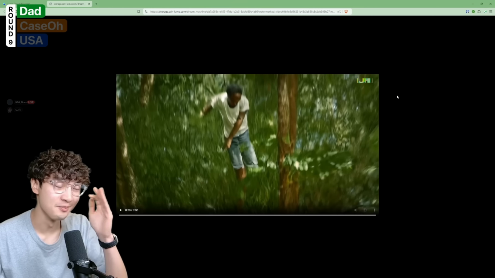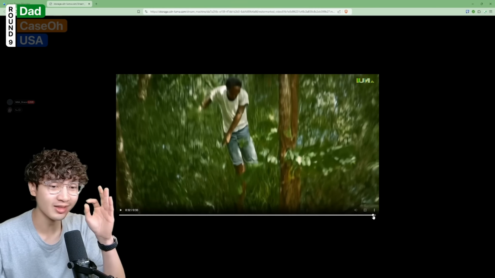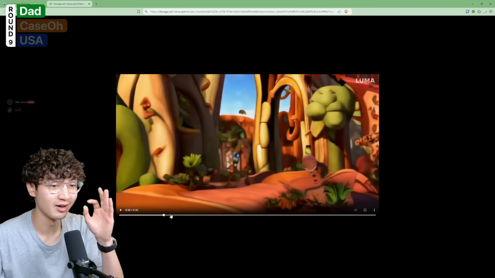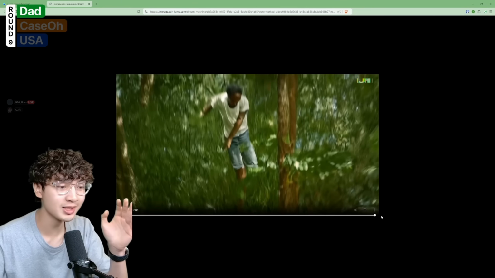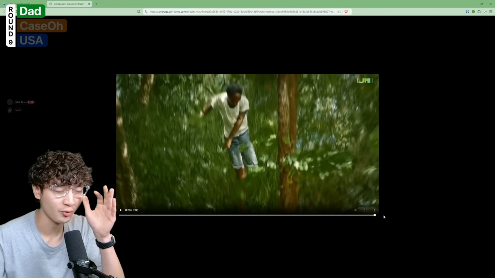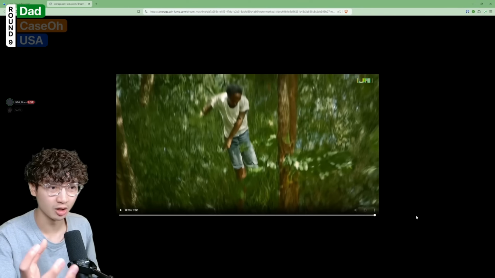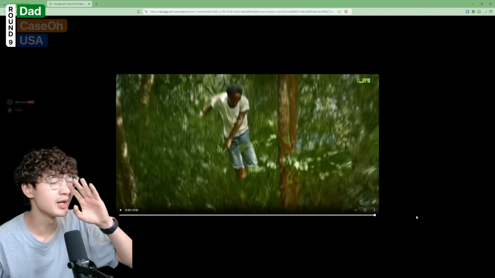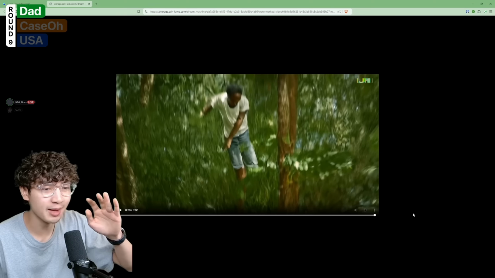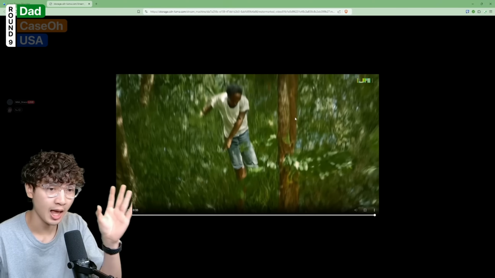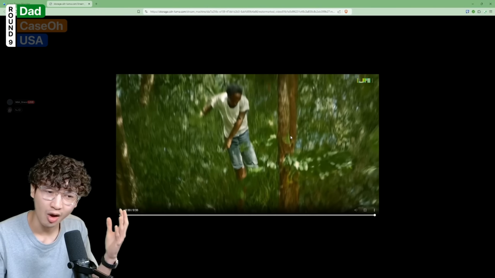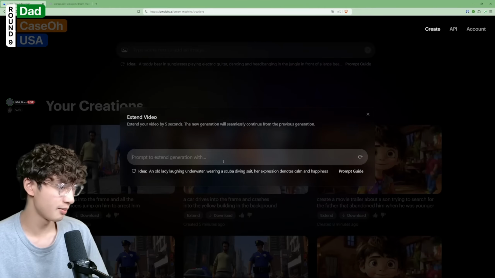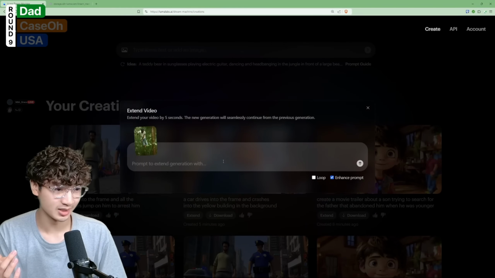Luma AI might be slightly racist. The father has been on top of the tree this entire time. The son is trying to look for his father and he's just chilling at the top of the tree. So how is the son going to find his father now? Maybe I should make the son fly. That's a joke. He does it in a helicopter to try and hug his father, but then the father just keeps running away. And also, I just realized, the AI tried to do us some favors, putting a black man into the treetops. Are they suggesting? Anyway, for the extension, we're gonna make the son come into the scene with some sort of helicopter.